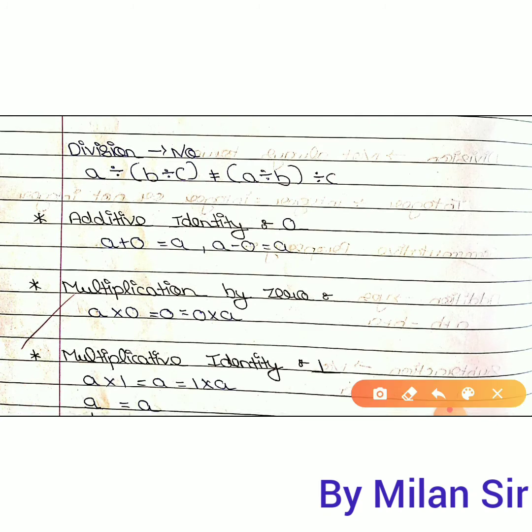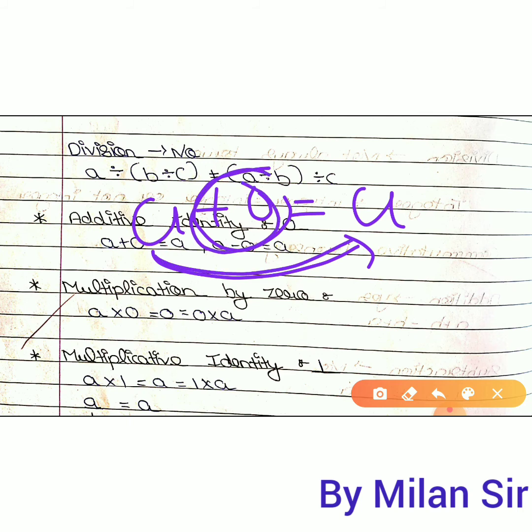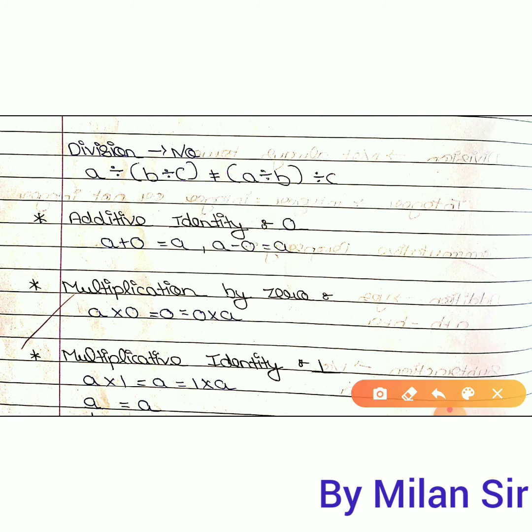Additive identity means what? It is the number which, if we add it to any number, we will get the same answer. Here it is written a plus 0 is equal to a. If we add 0 to any number, we get the same answer. So this is called additive identity. Identity means the same. So the additive identity is 0. 0 is called additive identity.